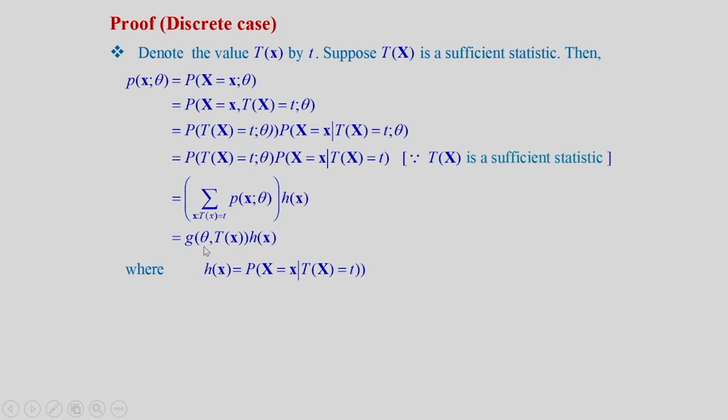So, that way we have established that this joint PMF is a product of g and h, where g is a function of theta and T(x) and h is a function of x only, and it is given by this probability of X is equal to small x given that T(X) is equal to t. So, we have proved this part.